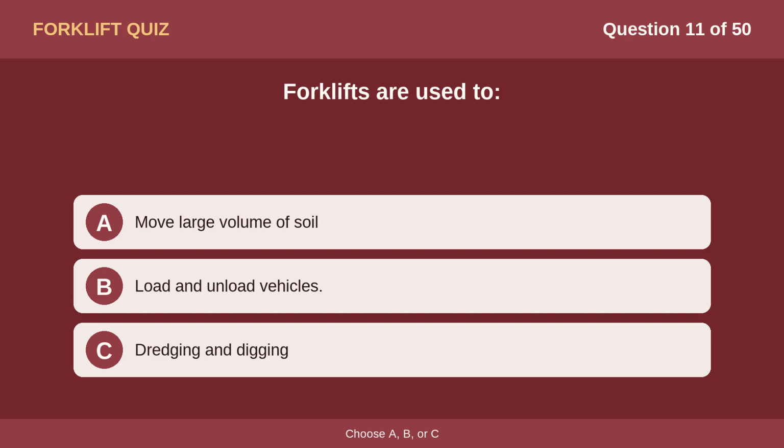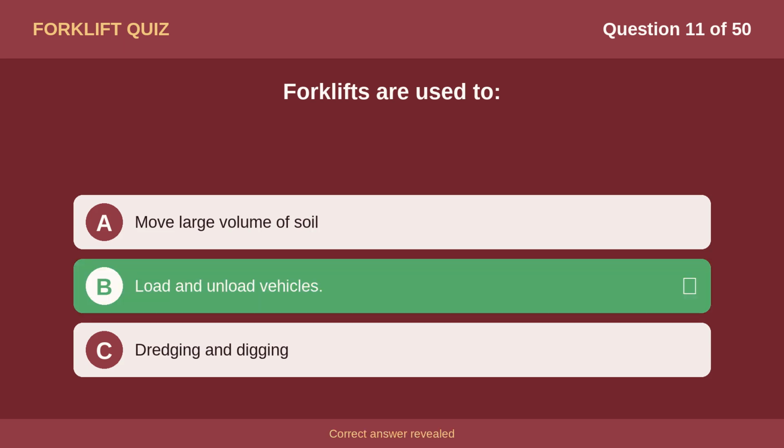Question 11. Forklifts are used to Option A, move large volume of soil. Option B, load and unload vehicles. Option C, dredging and digging. The correct answer is B, load and unload vehicles.